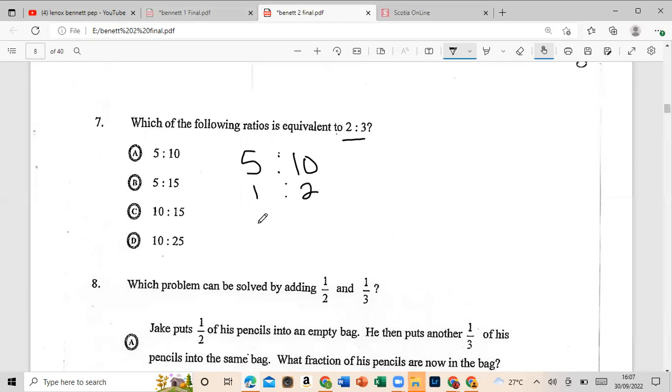Let's do it for 5 to 15. Which number can go into 5 and 15? That is the 5. 5 into 5, 1. 5 into 15, 3. So that's 1 to 3. So we can eliminate both of these, right? Let's try for 10 to 15.